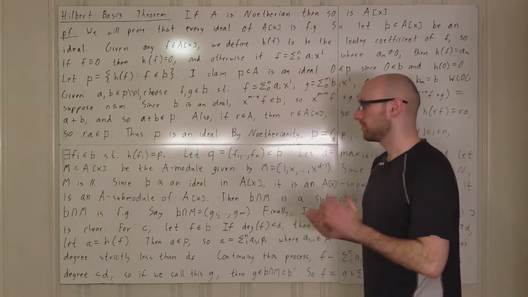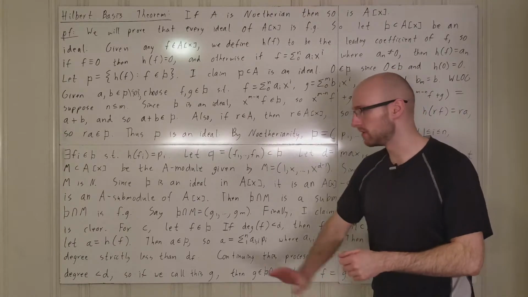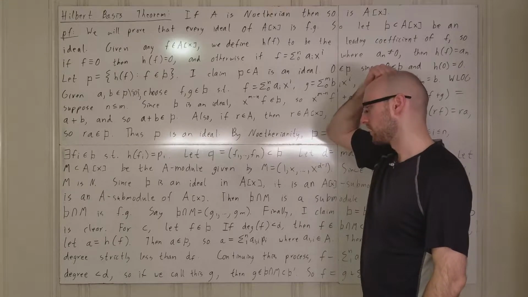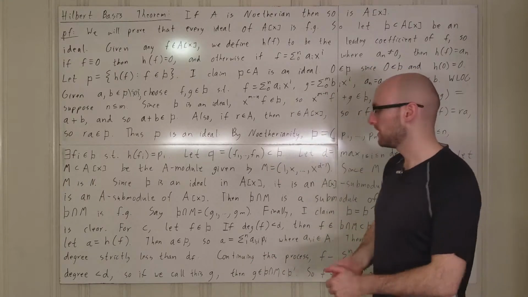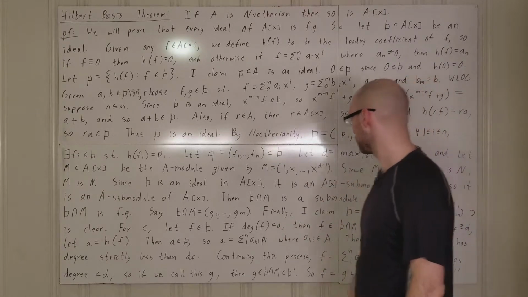The other direction is trickier. So take an element in our ideal b. We'll call it f. Now, it's going to have some degree. Let's suppose its degree is strictly less than d.